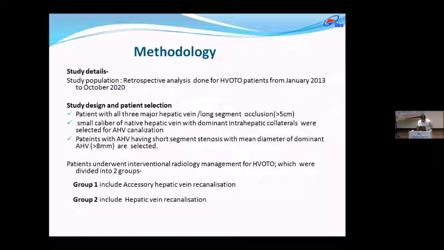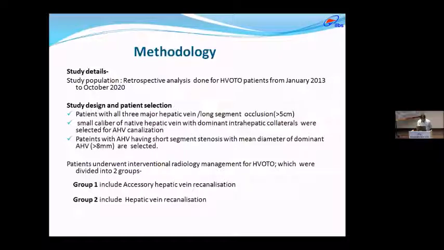Methodology: it is a retrospective analysis done for HVOTO patients from January 2013 to October 2020 who underwent endovascular intervention in ILBS, either by hepatic vein recanalization or accessory hepatic vein recanalization, out of which 121 patients were selected based on selection criteria.